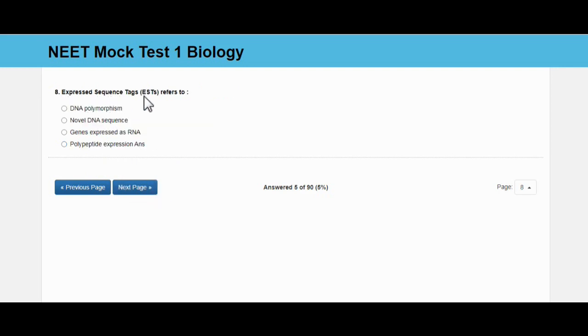Expressed sequence tags, ESTs, refers to DNA polymorphism, novel DNA sequence, genes expressed as RNA, polypeptide expression. And the answer is genes expressed as RNA.